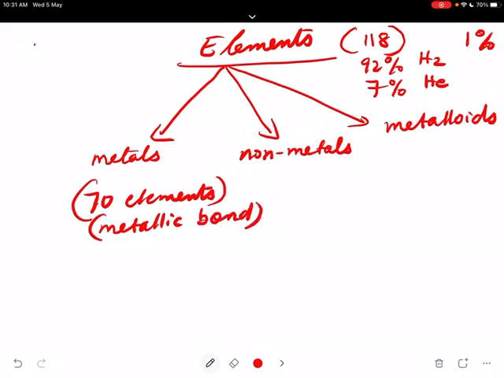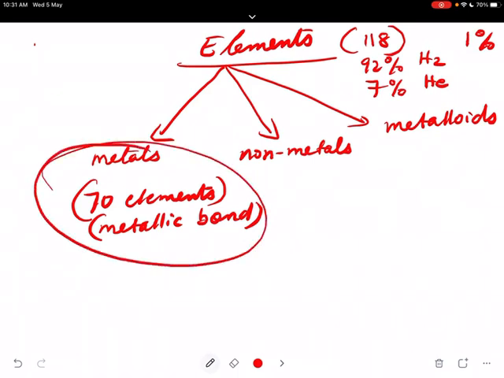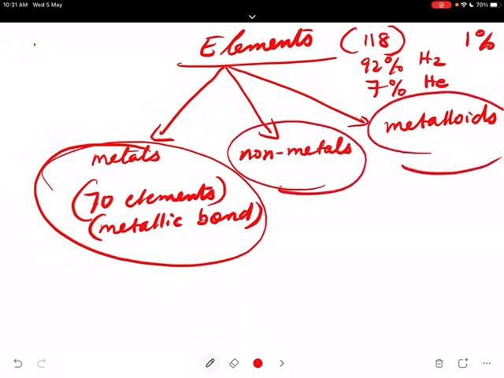Because of this very close packing, these metals are quite hard. Now we are moving to the details of these metals. After that, we'll be moving to non-metals, then metalloids.